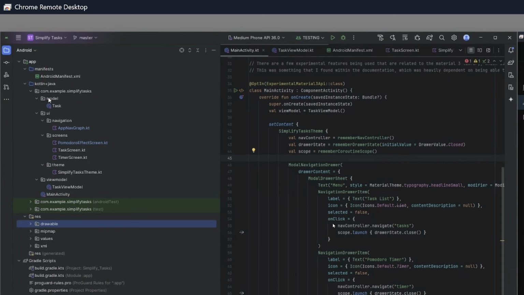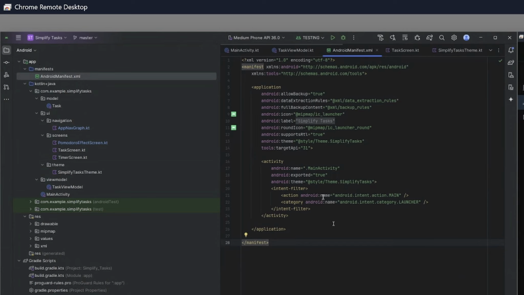So for example, just to give a brief rundown of how this is set up, we have our Android manifest, which is essentially our blueprint for how the application itself is built out. And one of the most important files actually within our Android manifest is our main activity. And we'll go over that in just a second.